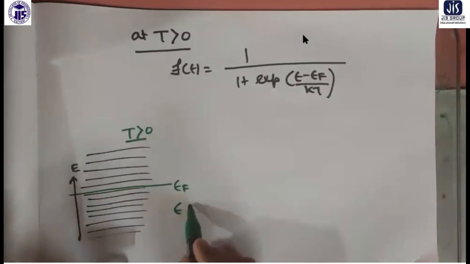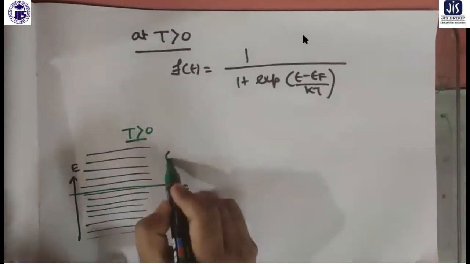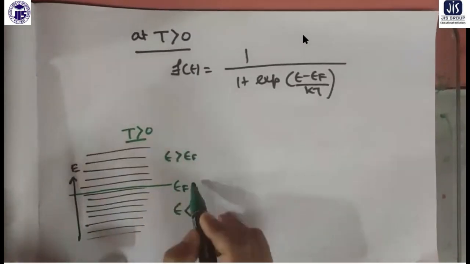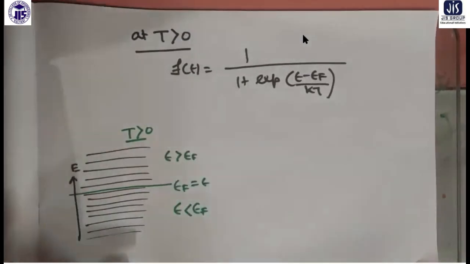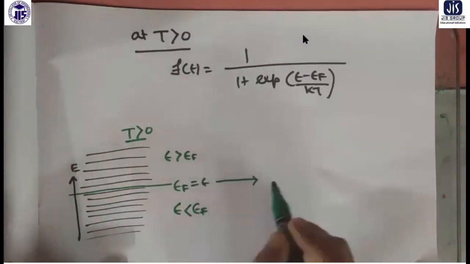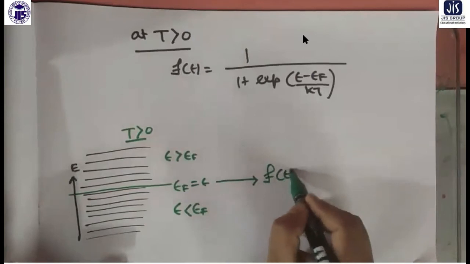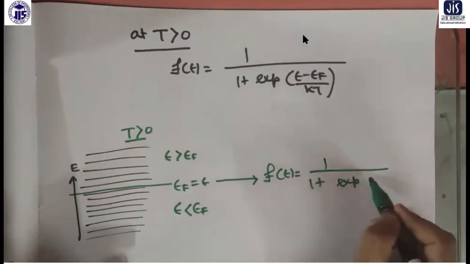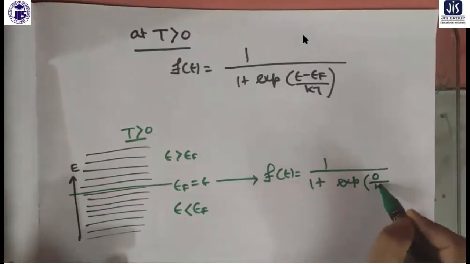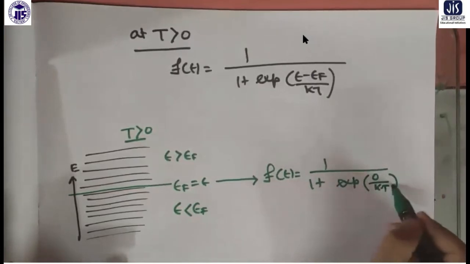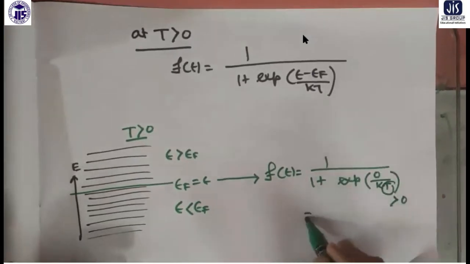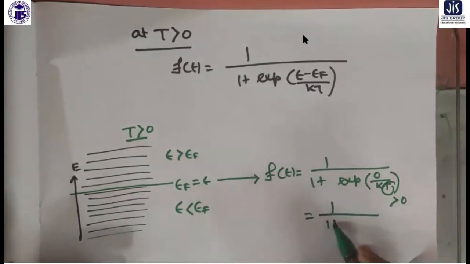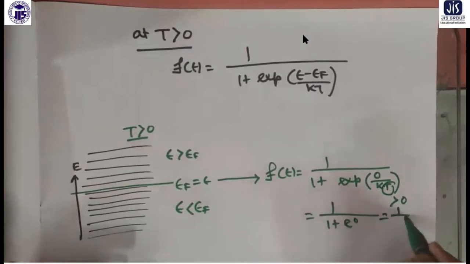Whether you are here, here, or at the Fermi level, that is the issue. At the Fermi level it will be equal to 1 by 1 plus exponential 0 by KT. Now T is non-zero, it is greater than 0, so this is 1 by 1 plus e to the power 0, which means 1 by 2.